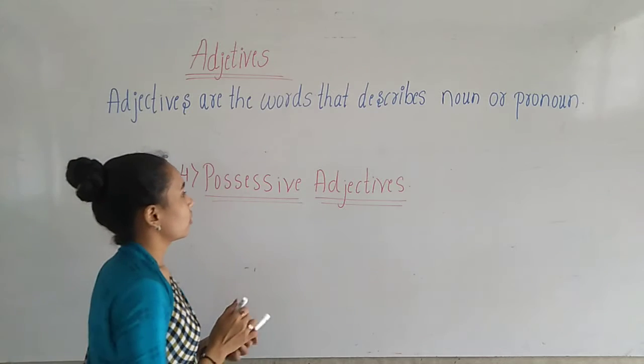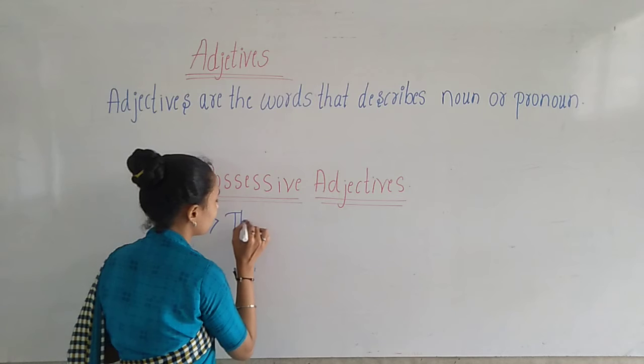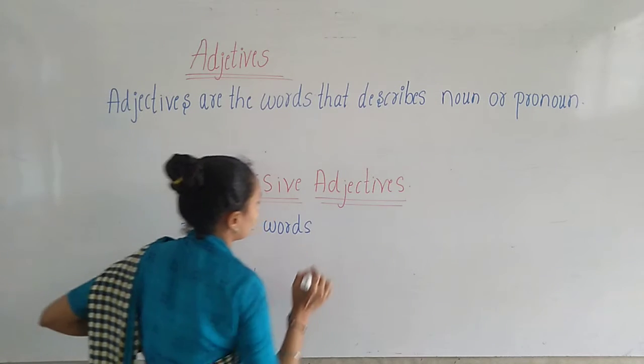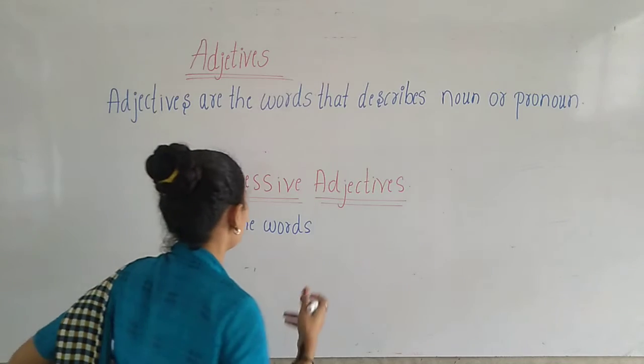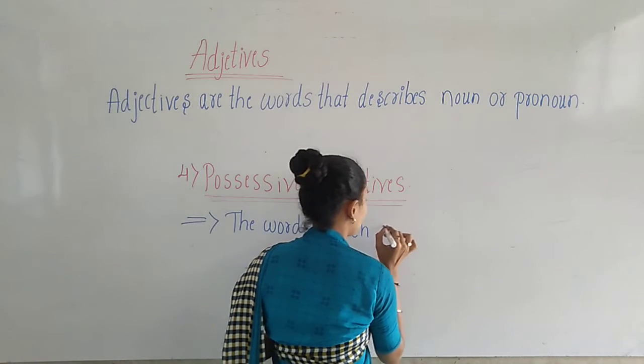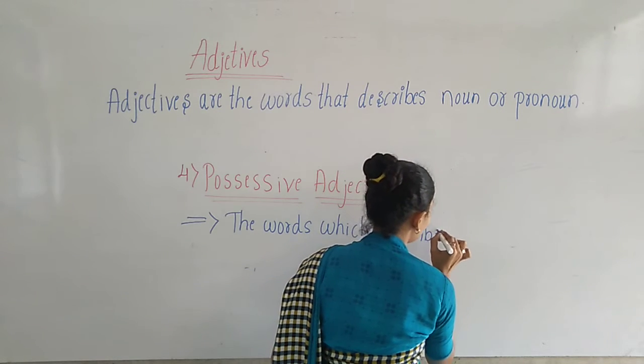So, let us write the definition. The words which describe the ownership.